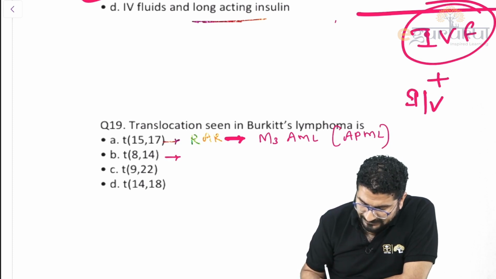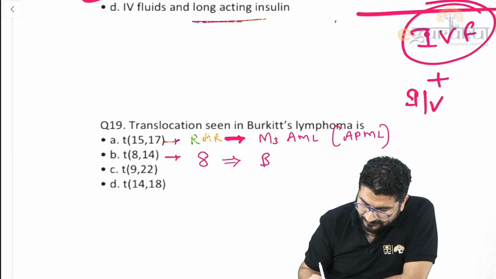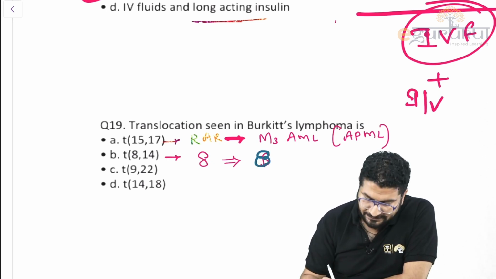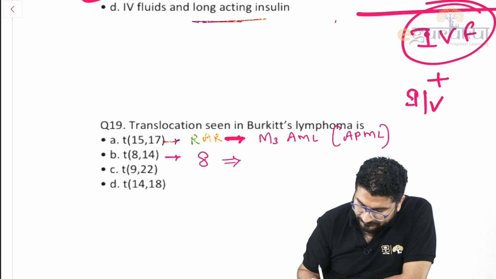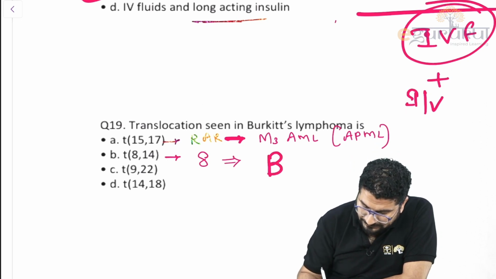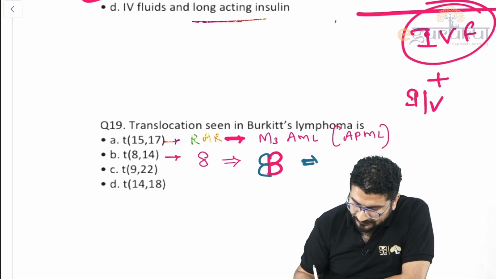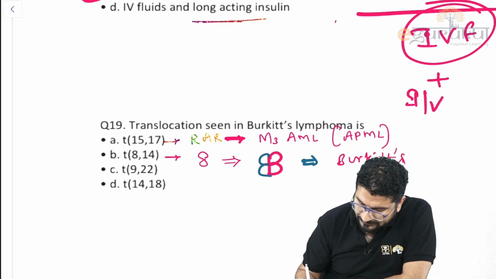8;14. I am writing this 8. Look at this 8 carefully. B is the only alphabet with which you can make 8. So see once again, this is your B. B is the only alphabet with which you can make 8. So 8;14 is for Burkitt lymphoma.